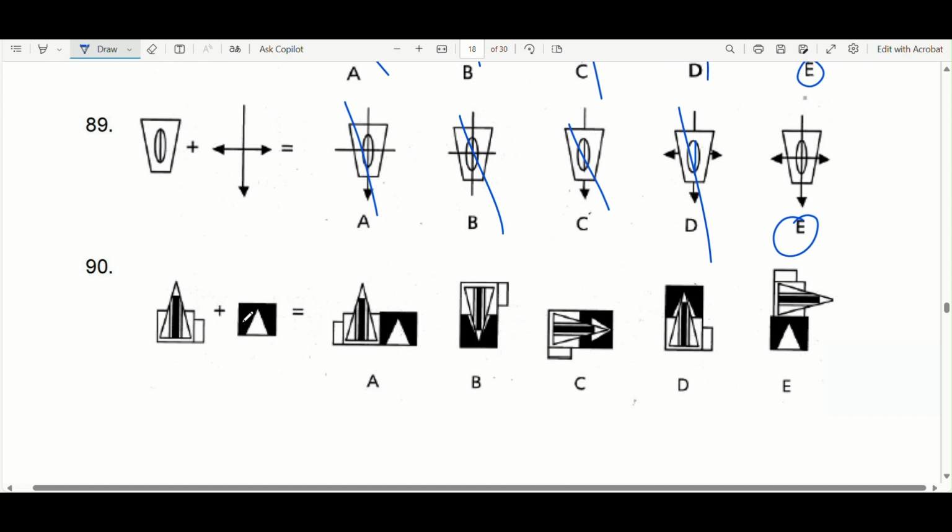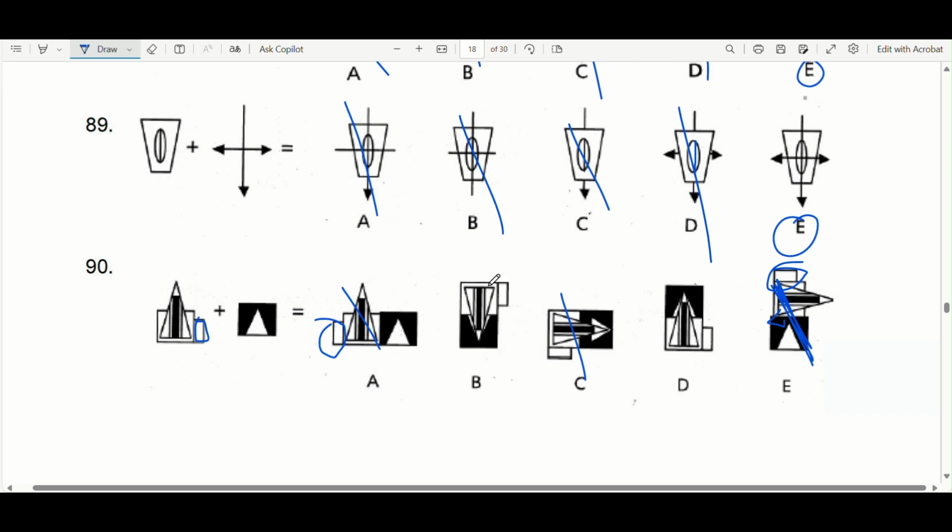Next one. This shape here is going to get added on, but you look at this rectangle right here. If you look at option A, it's on the wrong side, so it can't be option A. If you look at option C, you can see there's a big gap here where it's still black underneath the white triangle. That isn't the case in the original shape, so it can't be option C. And with this one again, wrong side. It should be on the right side of the shape. So not option E. And then you're left with either option D or option B.